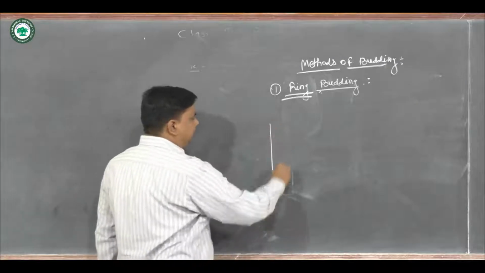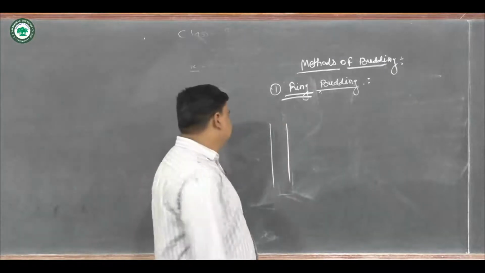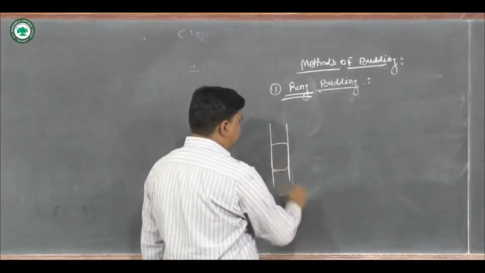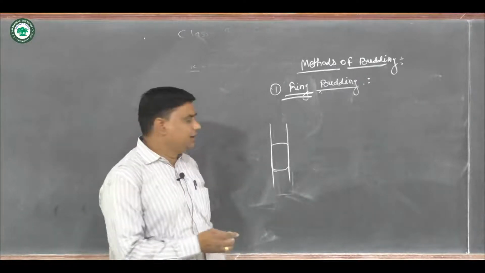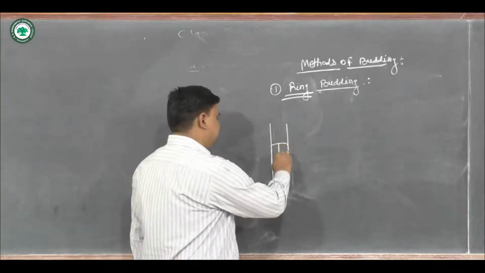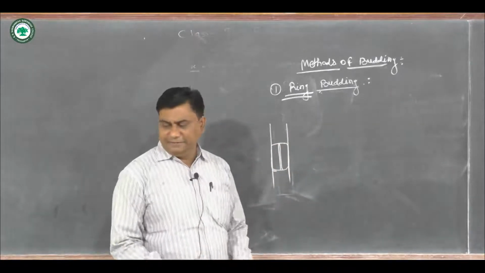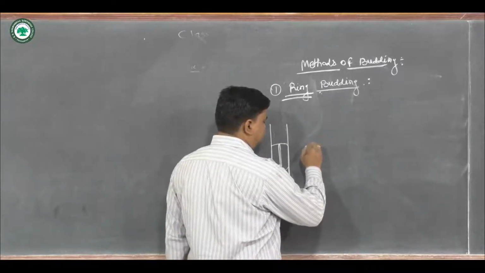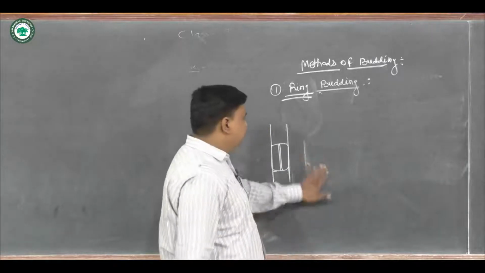Here again a ring is removed, like this. There is the removal of the particular ring. Okay, what will happen here?